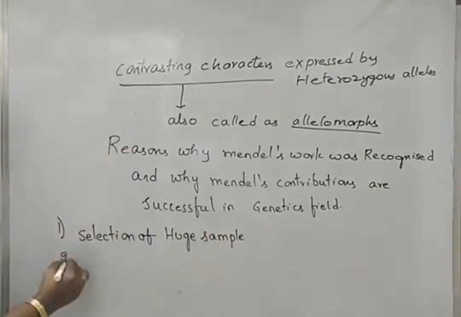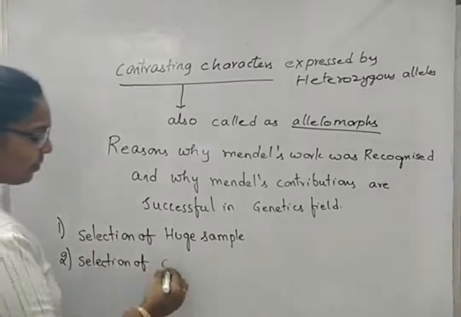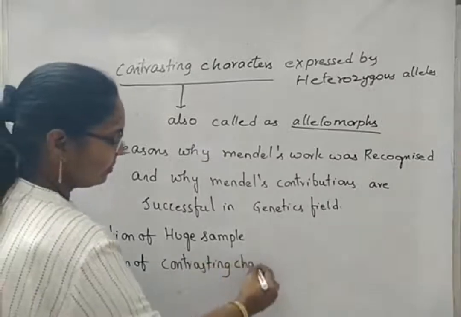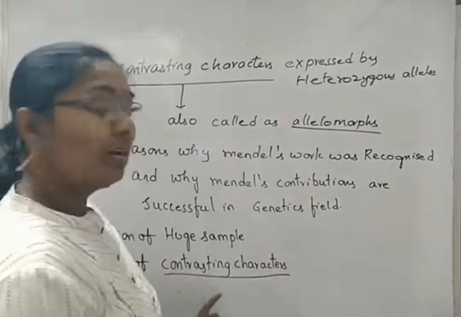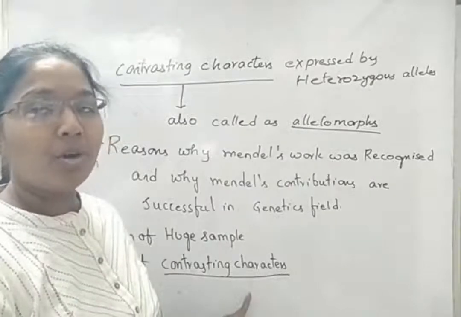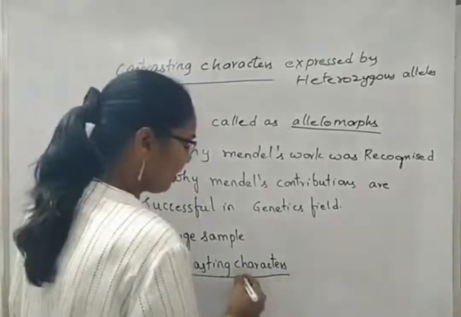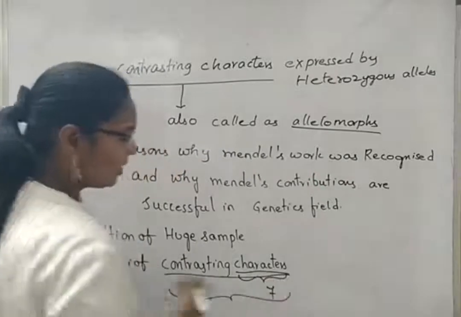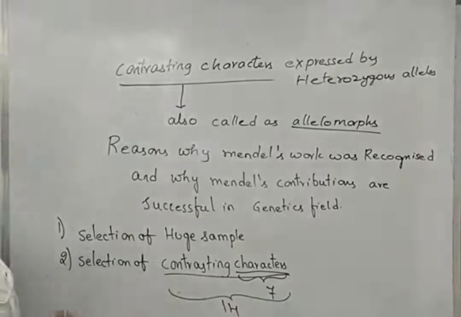Next, selection of contrasting characters. How many characters were selected by Mendel in the pea plant? The characters selected by Mendel are 7, and the contrasting characters selected by Mendel are 14. What are those? Yes, we will see after this topic.